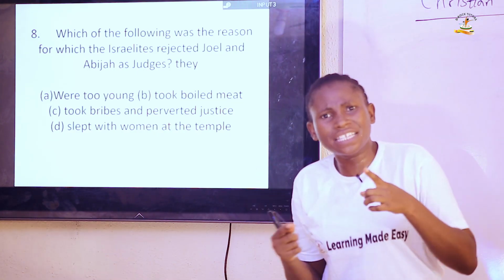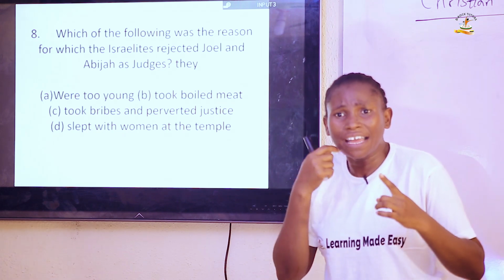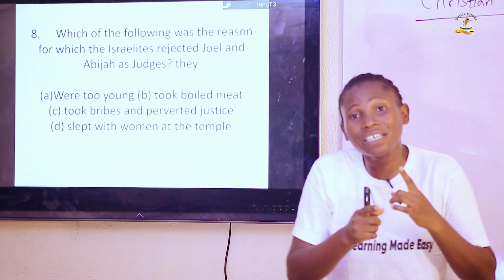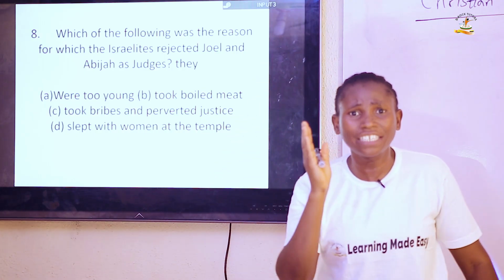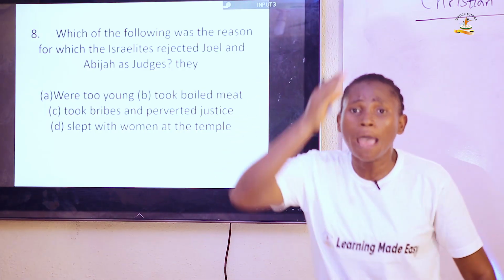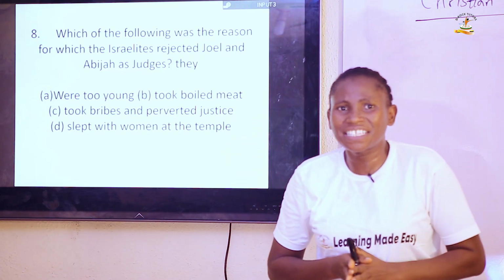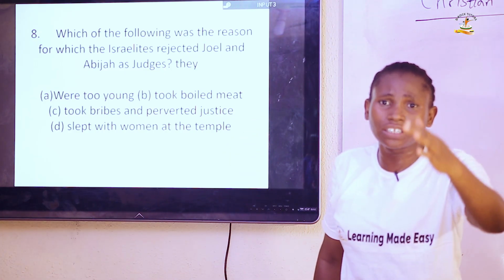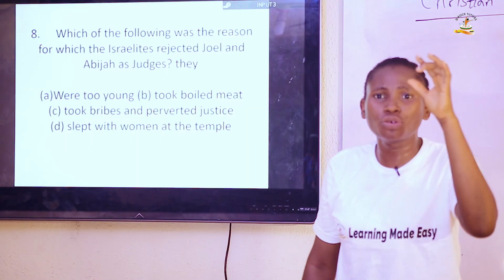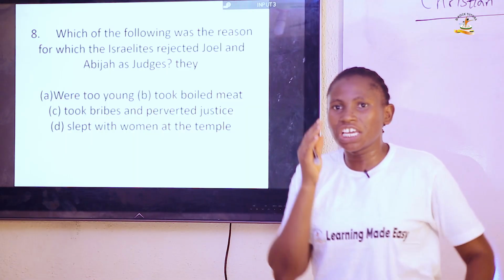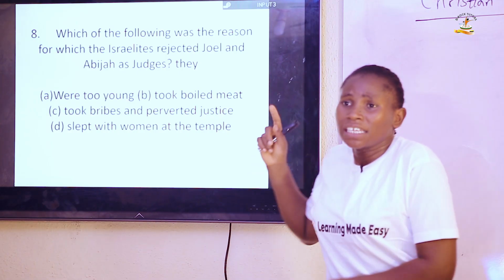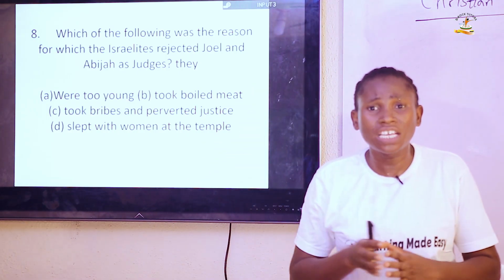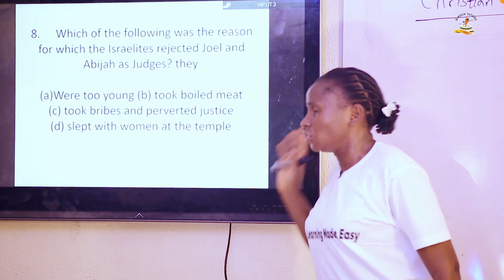They went to meet Samuel at Ramah, telling him that we cannot allow your children to judge over us and rule us, because they took bribes and perverted justice. And God gave Samuel the go-ahead to choose a king for the people of Israel. So therefore, these men, Joel and Abijah, were rejected because they took bribes and perverted justice.